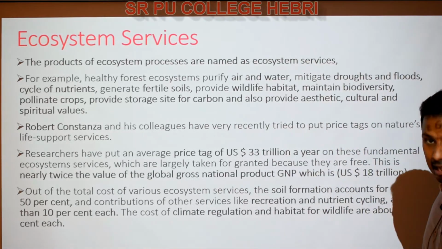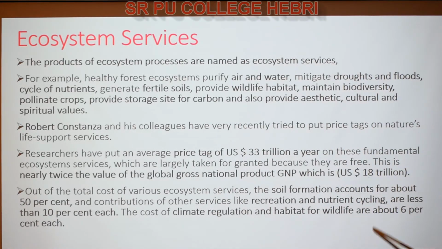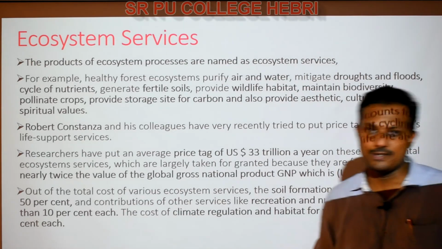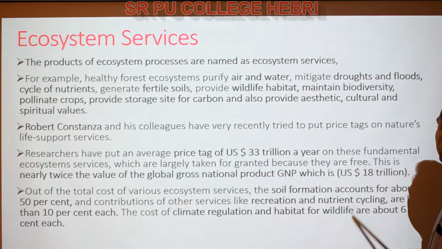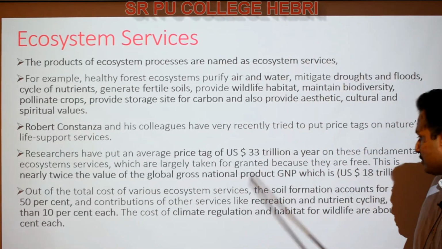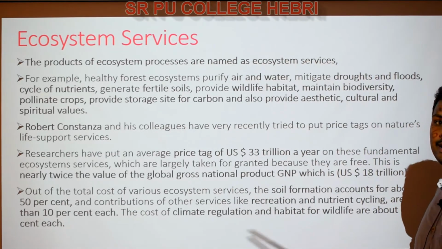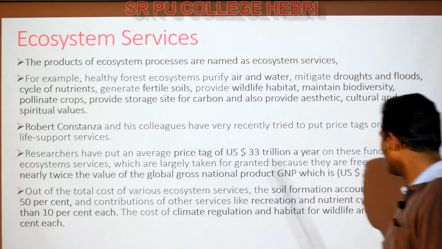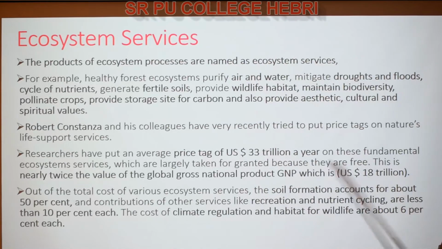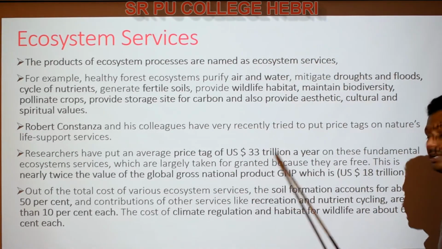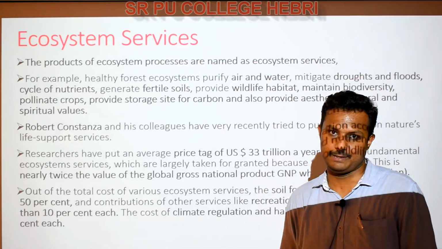The cost of climate regulation and habitat for wildlife can be as much as 6% each. So regulation and wildlife habitat may require 6% of the total estimated amount. So altogether around $33 trillion is required, right?